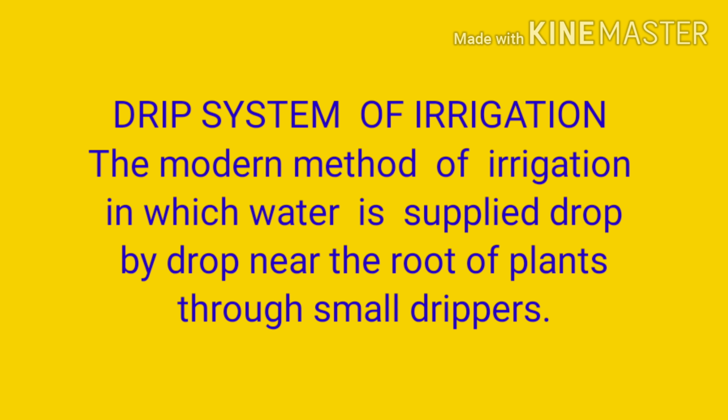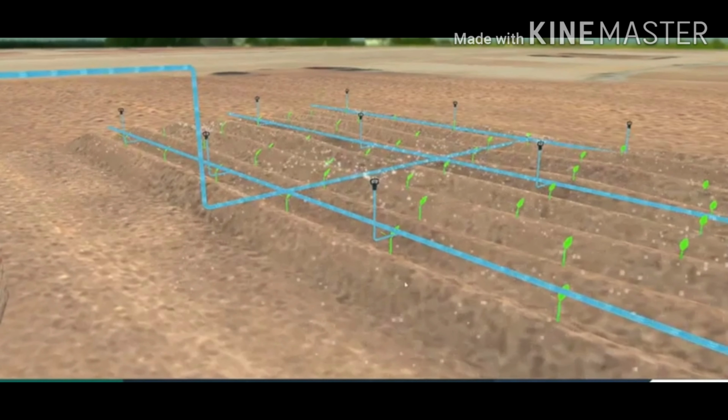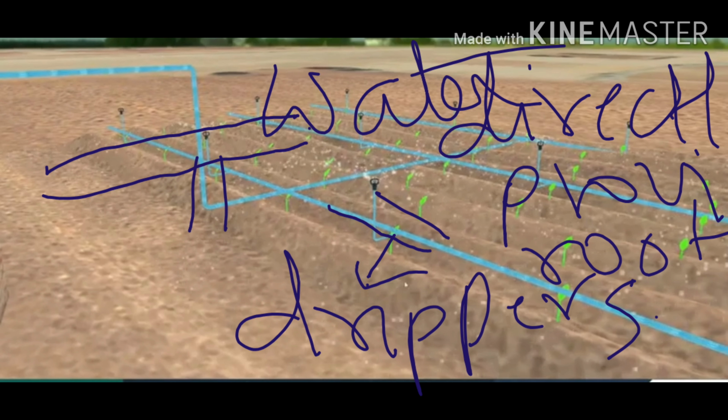Our next method of irrigation is the drip system of irrigation. It is clear from the name. It is a modern method of irrigation in which water is supplied drop by drop directly near the roots of the plant, through a small dripper. That's why this is called the drip system. You can see in this diagram that this is the main pipe which is connected to small pipes, and at the roots of the plants drippers are placed, which provide water to the plants.